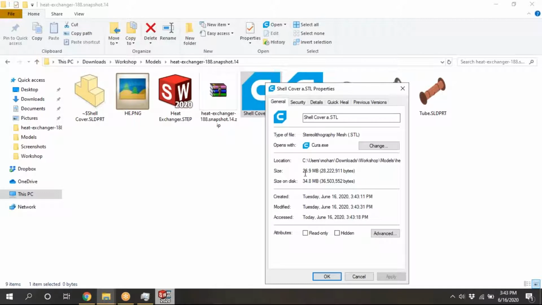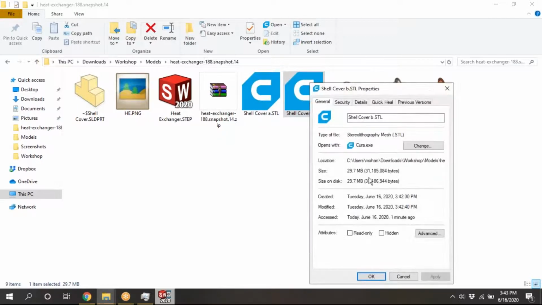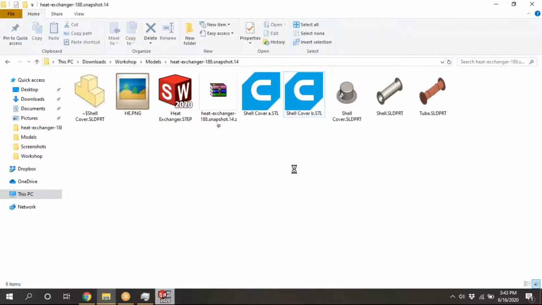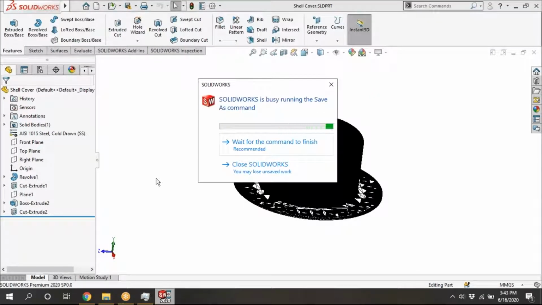See here, this is 26.9 MB. Something has changed. Yeah, it is processing. It's still processing.